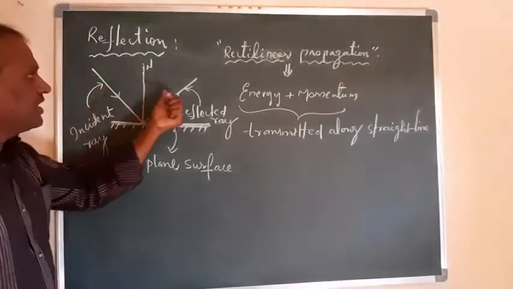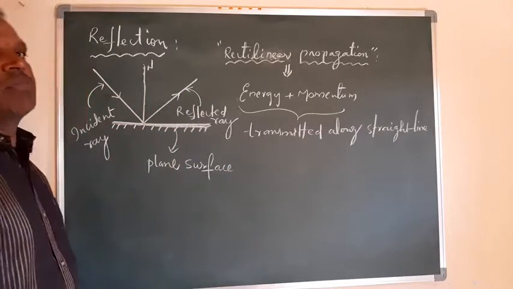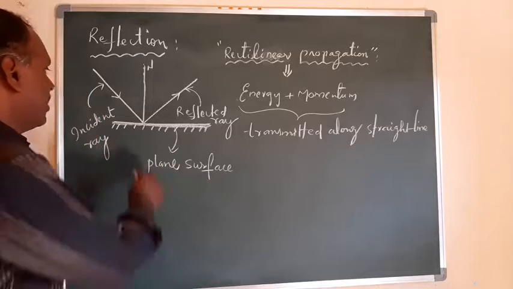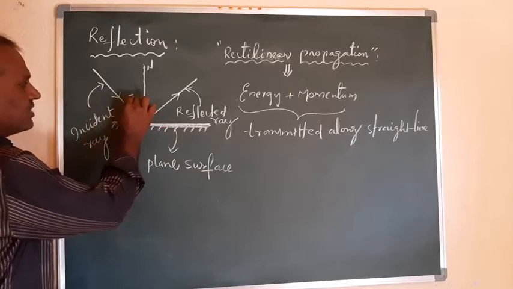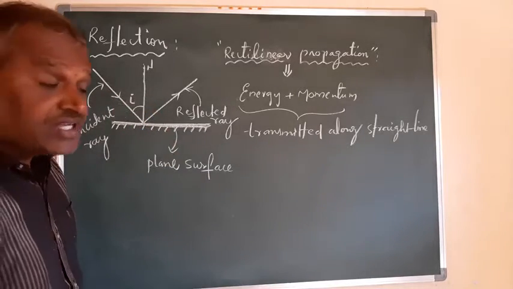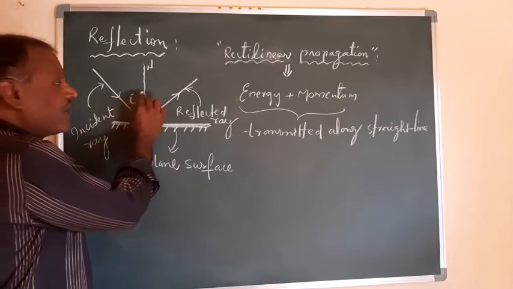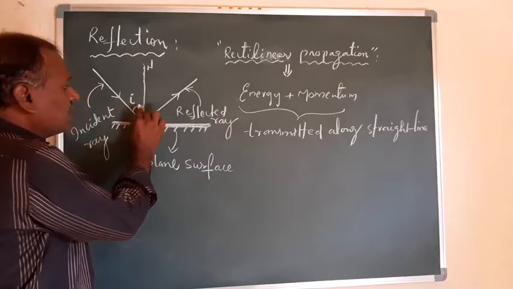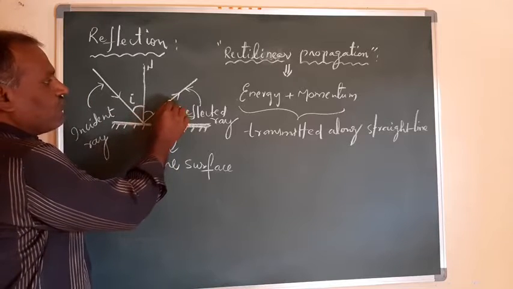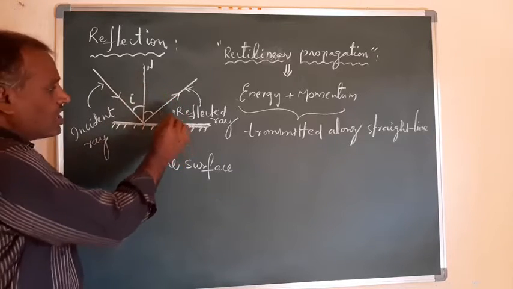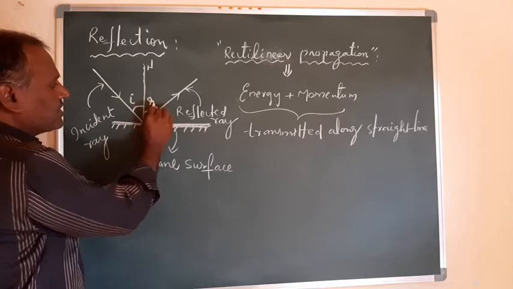So this is the incident ray, this is the reflected ray, and here the angle made by the incident ray with respect to the normal is called the angle of incidence. The angle between the incident ray and the normal is called the incident angle. And similarly, you have here the angle between the reflected ray and the normal, which is called the reflected angle, represented by a smaller r.